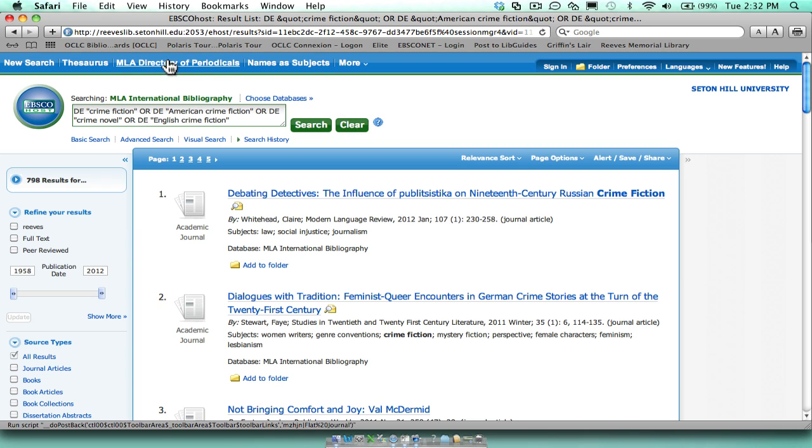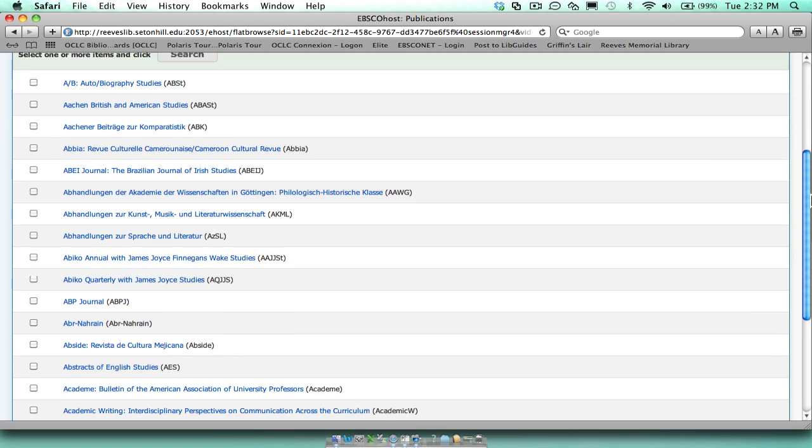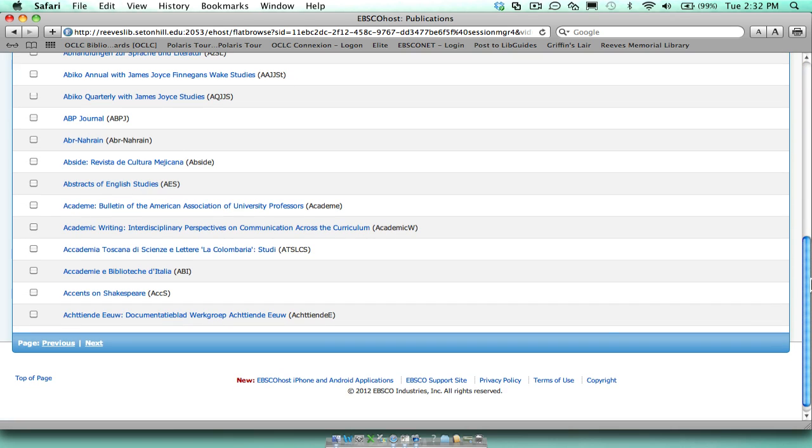The next tab that you'll see is the MLA Directory of Periodicals. This is simply a listing of directories in the area of languages and literatures. This would be helpful mainly if you're trying to see the worth of a journal, or perhaps if you are interested in publishing someday.